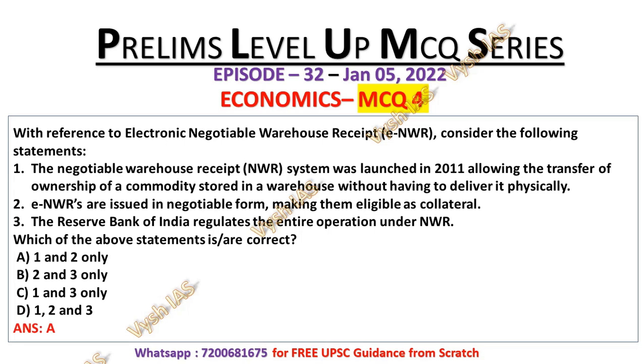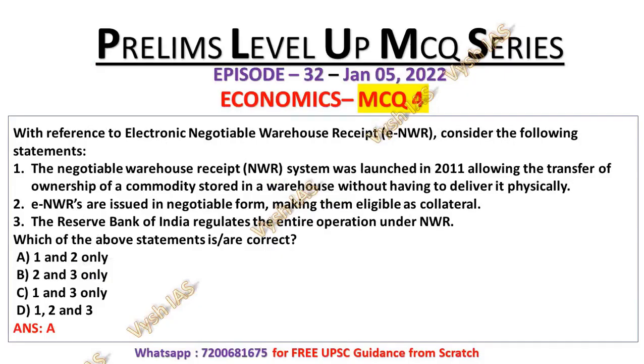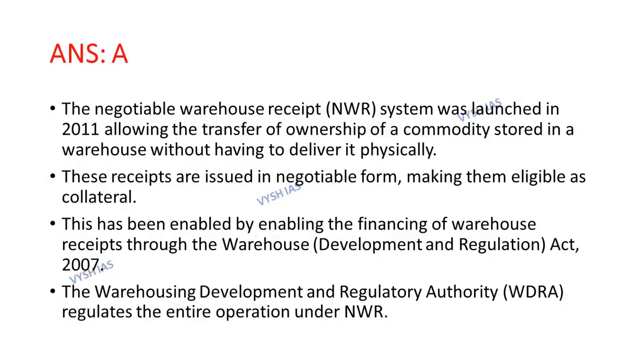So its answer will be A, that is the statement 1 and 2 are correct. Now let's look at the explanation. Negotiable warehouse receipt system was launched in 2011, allowing the transfer of ownership of a commodity stored in the warehouse without having to deliver it physically. That is the statement number 1, which is correct.